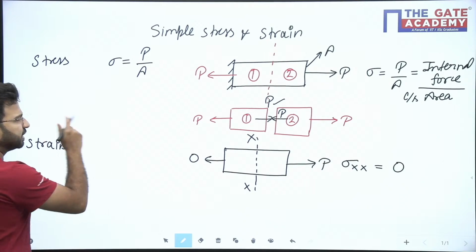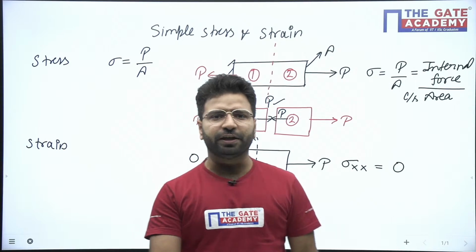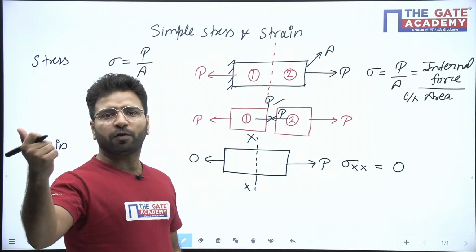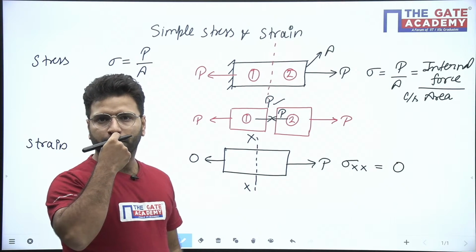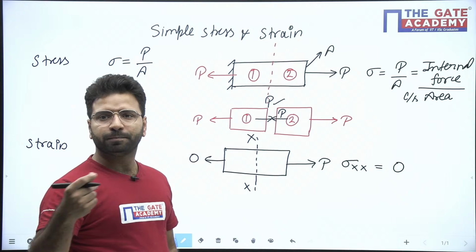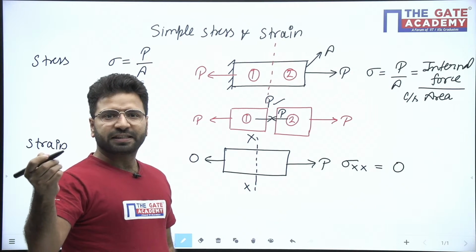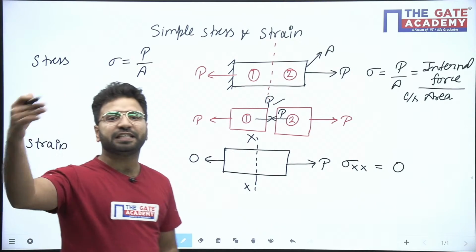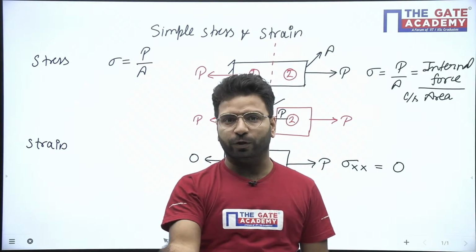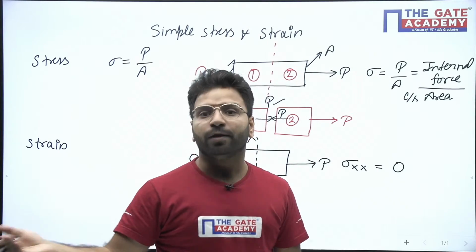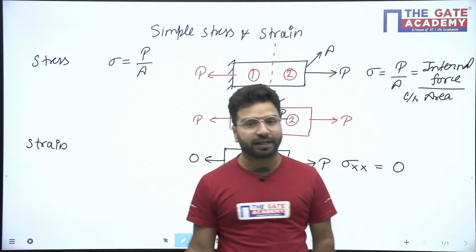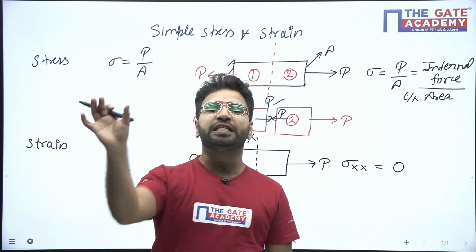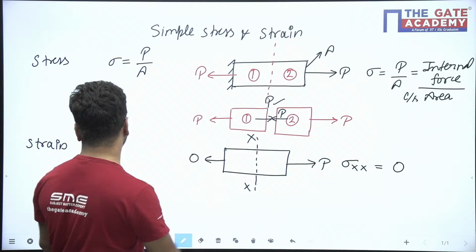So now can you tell me what is strain? I hope all of you are aware what strain is. Strain is our change in dimension to original dimension. It's not only change in length. Most of the time we say it's a change in length, but no, it can be change in diameter also, it can be change in any dimension. So change in dimension to original dimension is called strain.